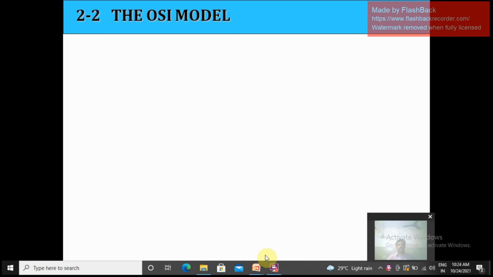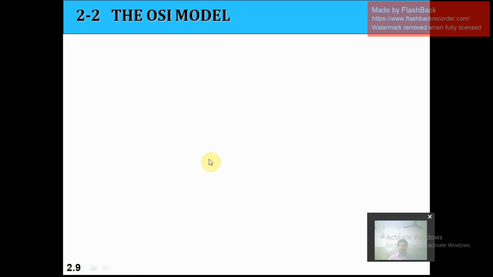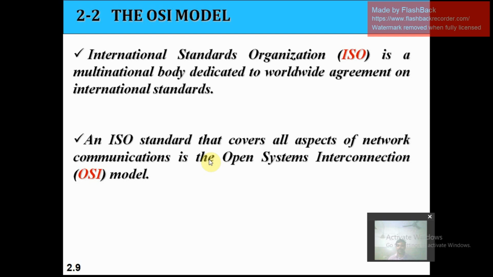So now we are going to see the ISO OSI model. First, what is meant by ISO? ISO is the International Standards Organization, a multinational body dedicated to worldwide agreement on international standards.